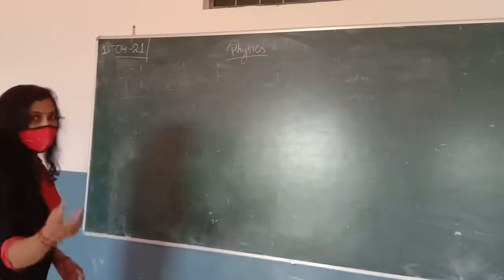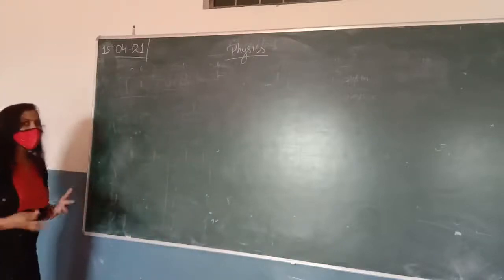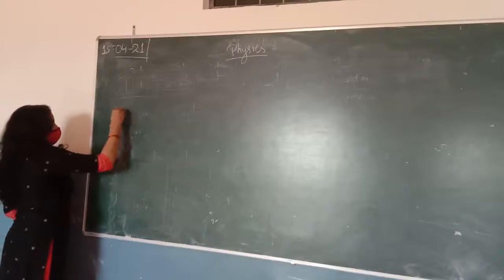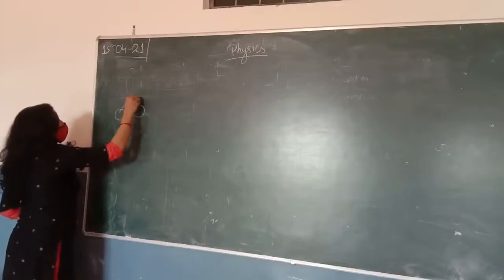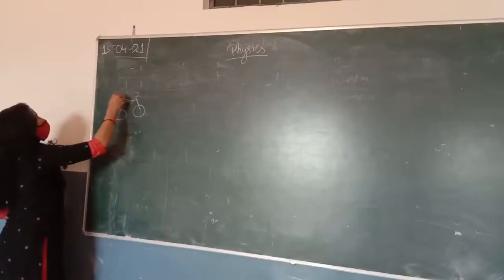Actually, if a body is moving with some velocity, like suppose you are on a bicycle. This is a bicycle, and the students should move only on the bicycle road. They should not use a bike or scooty like this.